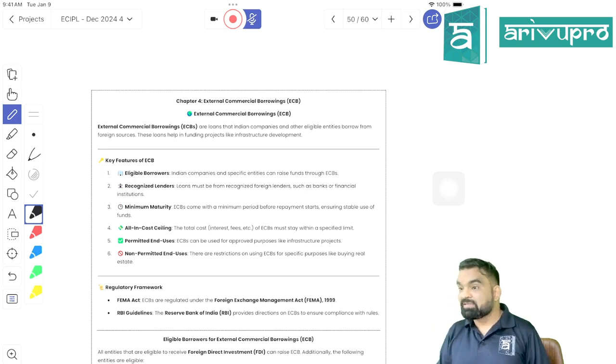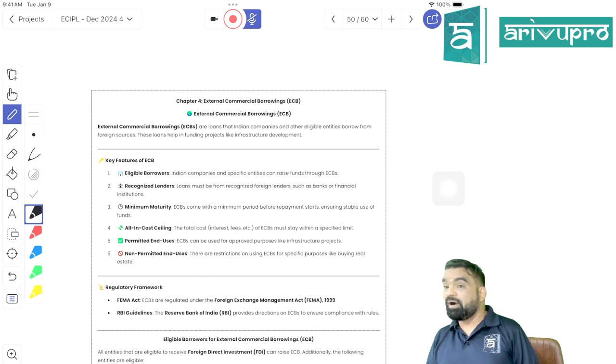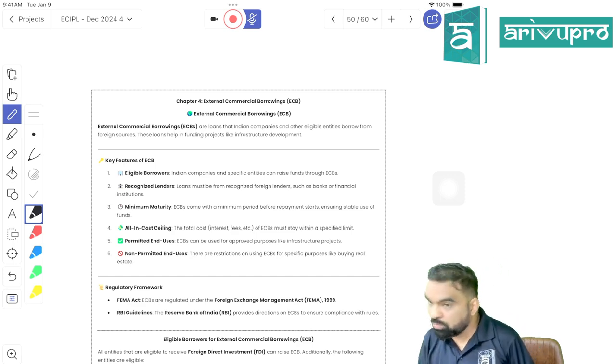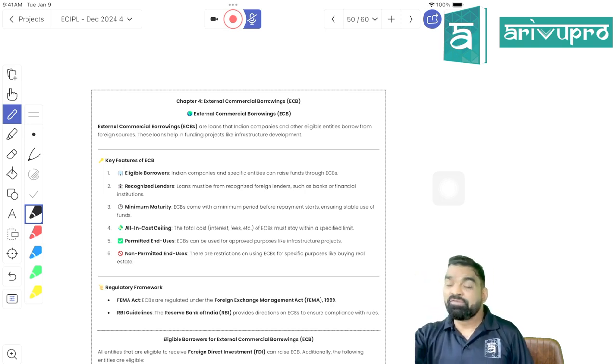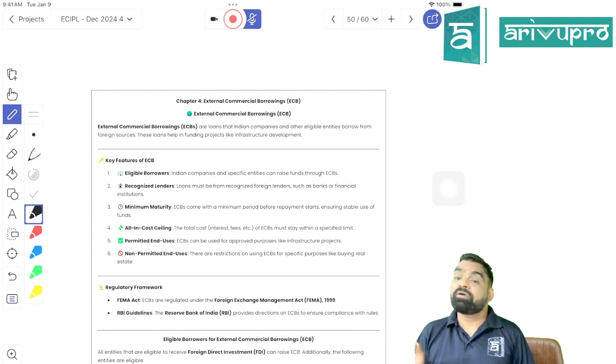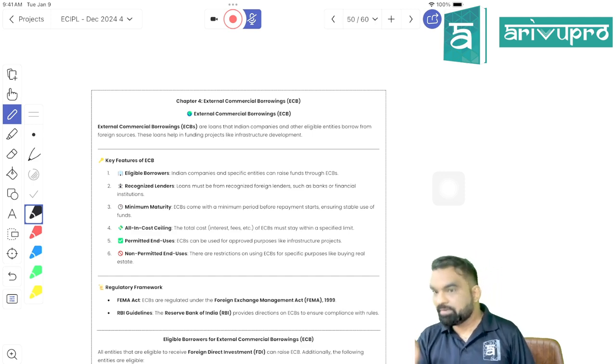What is a recognized lender? A person from whom an Indian party can accept the loan is known as a recognized lender, right? Can I say that, students, such a person will be classified as a recognized lender? Right.